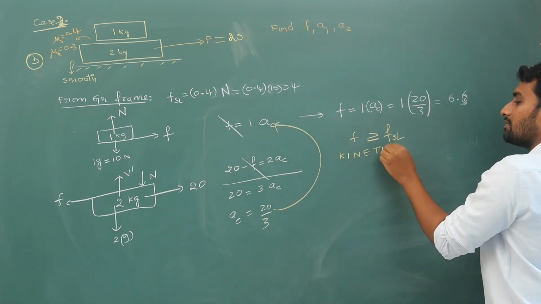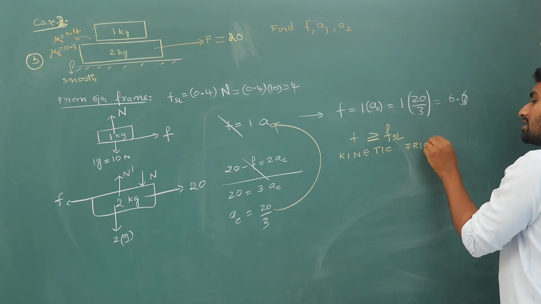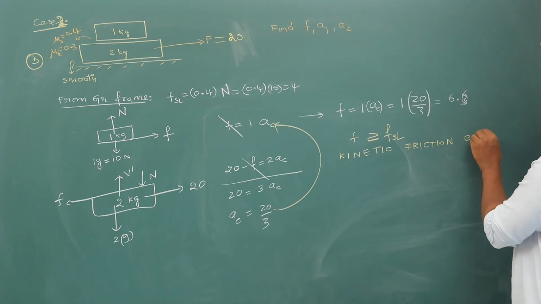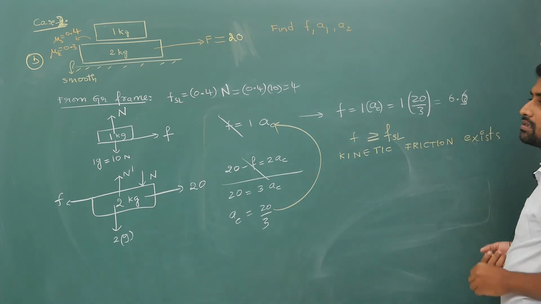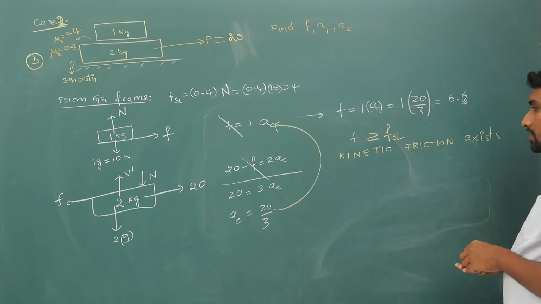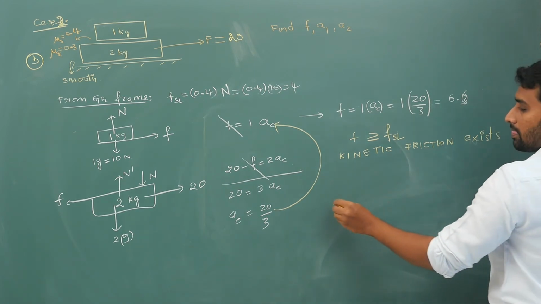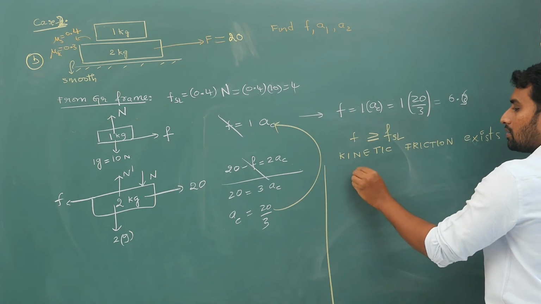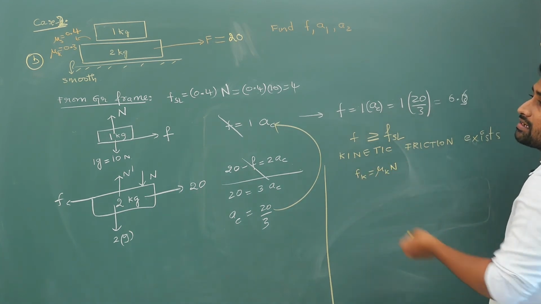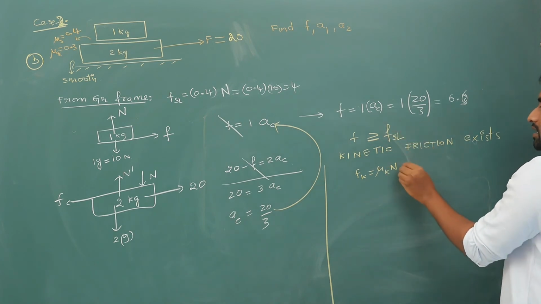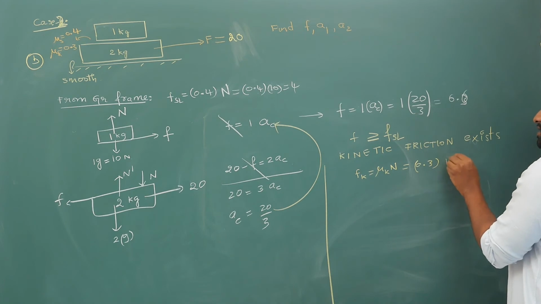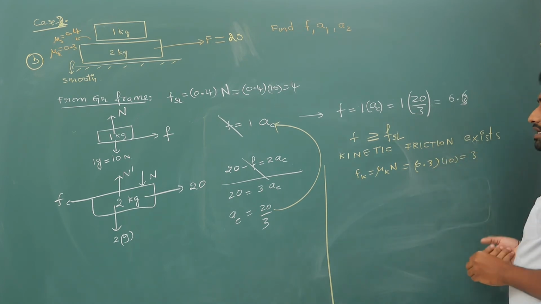So which kind of friction will exist? Kinetic friction exists between the blocks. So if kinetic friction exists, what is it that you are supposed to do? Your kinetic friction value will be Fk is equal to mu k into N. So mu k is 0.3, so 0.3 into normal reaction N, which is m into g, that is equal to 10. So that is equal to 3.